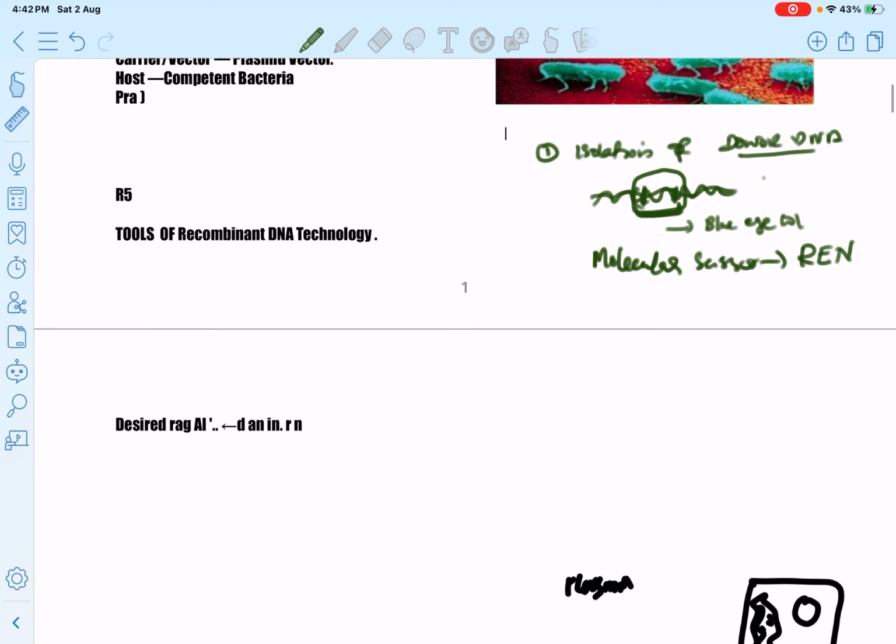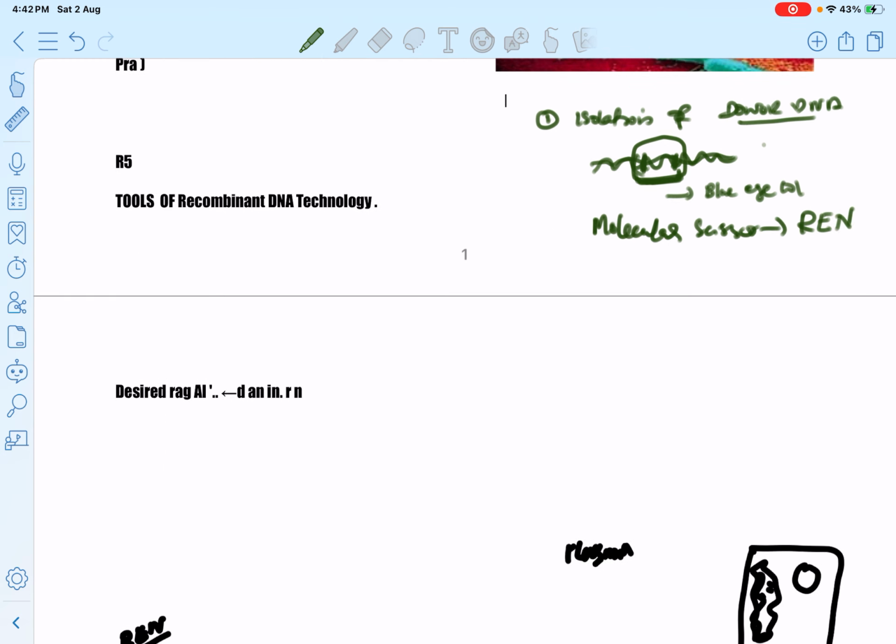Okay, then this portion of desired DNA cannot transfer to the host cell alone. The desired DNA requires a vehicle or carrier for its transportation from donor to host cell. So a carrier or vehicle is required. The carrier or vehicle is known as vector DNA. The commonly used vector is the plasmid vector.